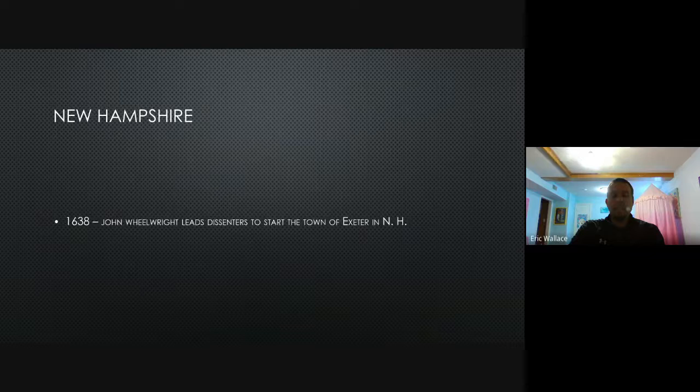And then last of the four is New Hampshire. Okay, 1638, John Wheelwright. And again, people who are disagreeing with the church, he's going to lead a group of dissenters, and they will start the town of Exeter in present-day New Hampshire. He'll establish this town, but it's not going to be until 1679 that New Hampshire actually becomes an independent colony. So it's going to be about 40 years before New Hampshire is an actual colony, but they will be one of the original 13 colonies once it's all said and done.